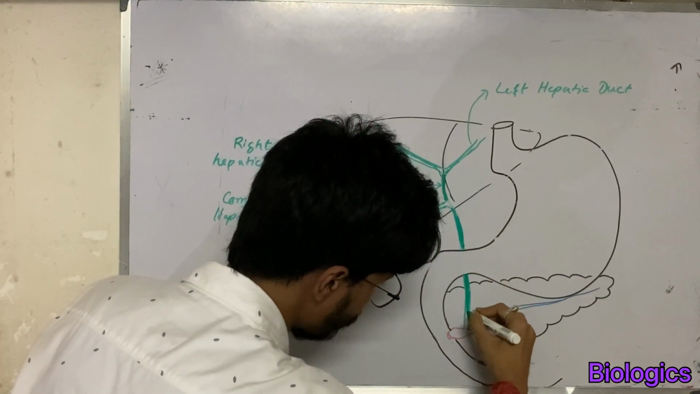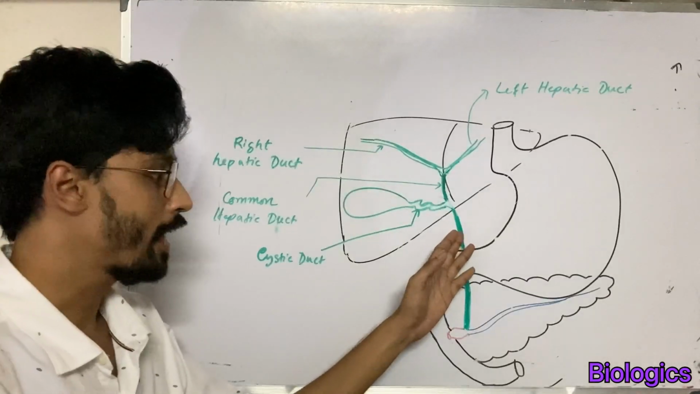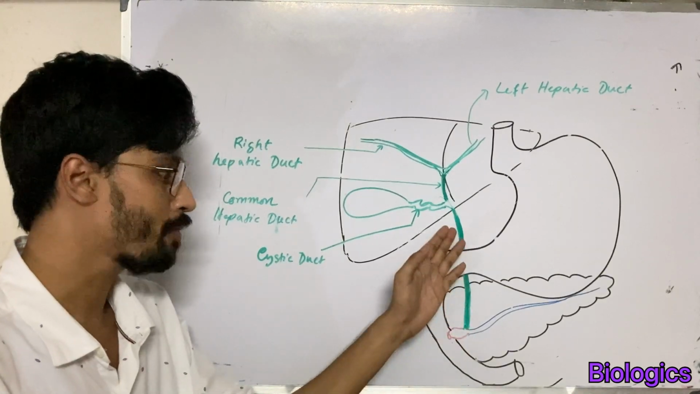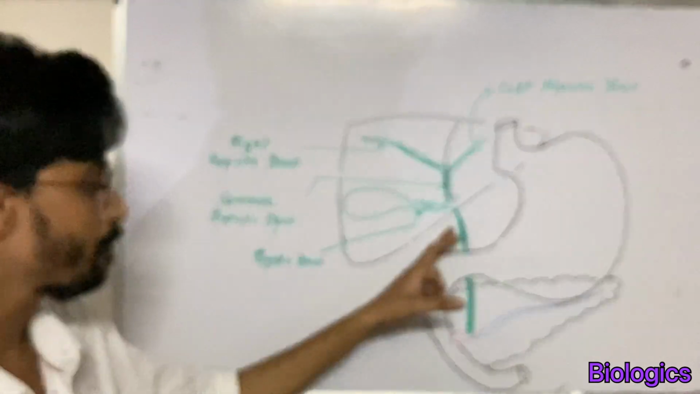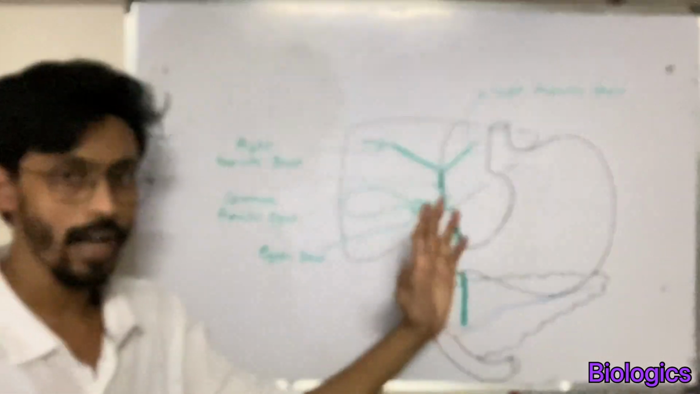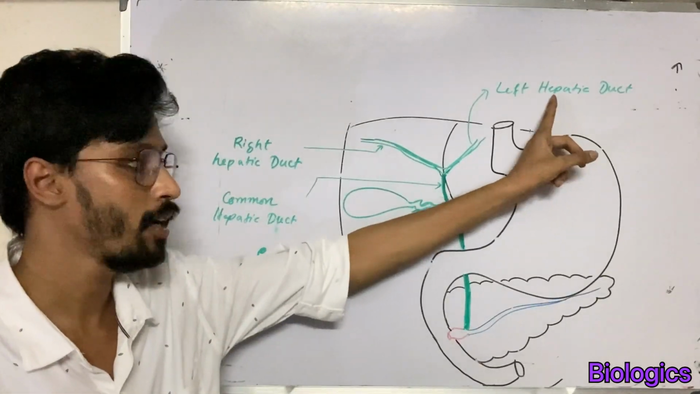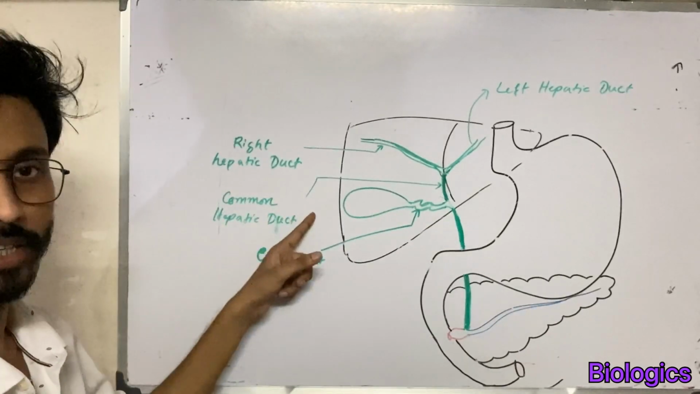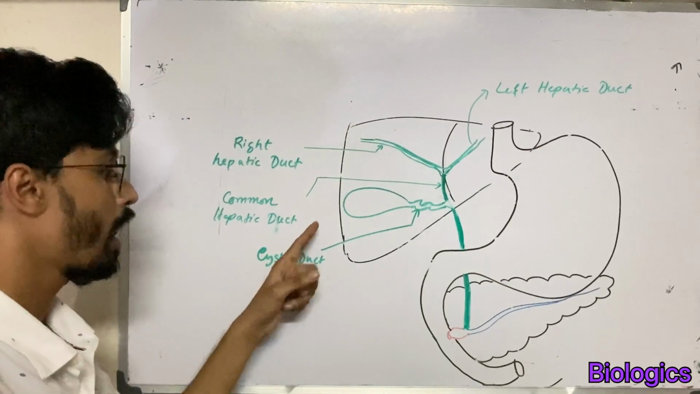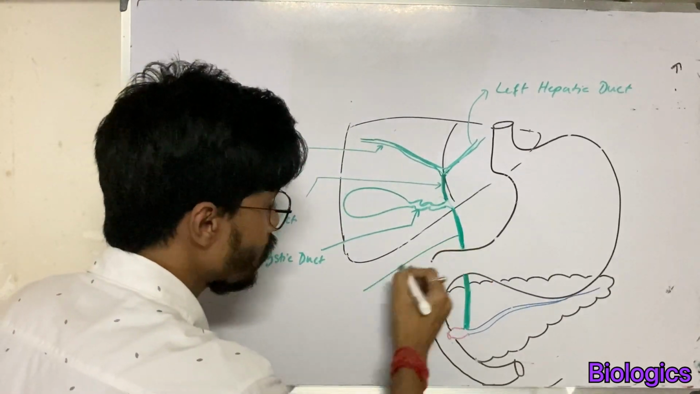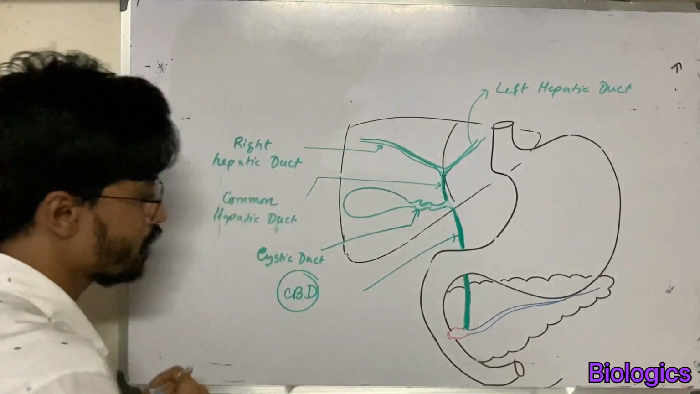This is the common bile duct, which I have colored in green. This tube is called the common bile duct. So now I am repeating again, right hepatic duct and left hepatic duct form the common hepatic duct. Common hepatic duct joins with the cystic duct and forms the common bile duct. This is very important.